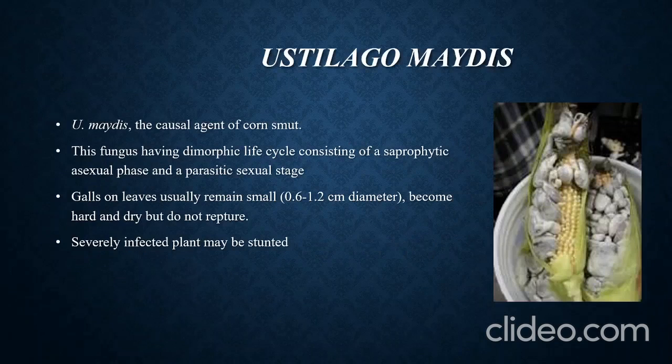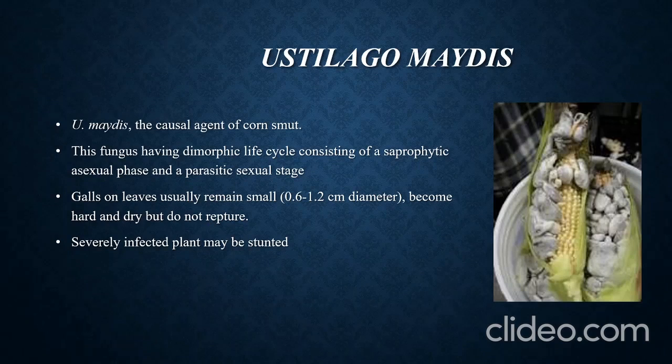The next is Ustilago maydis. Ustilago maydis is a causative agent of corn smut. This mainly infects corn. It has a dimorphic life cycle, mainly consisting of two morphological phases, that is, a saprophytic asexual phase and a parasitic sexual phase.